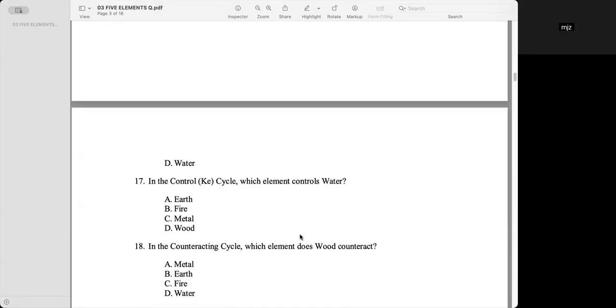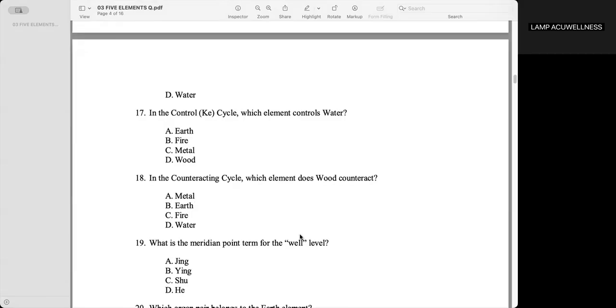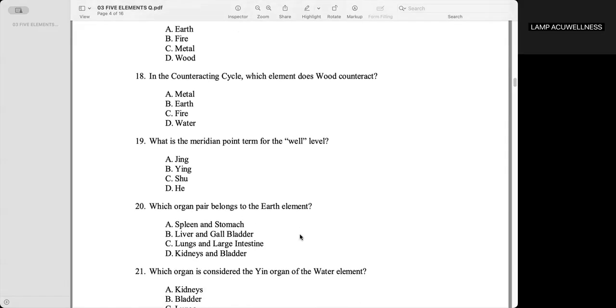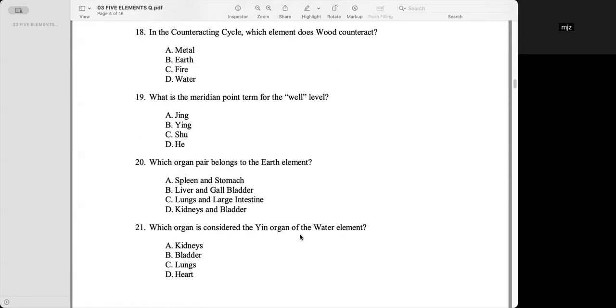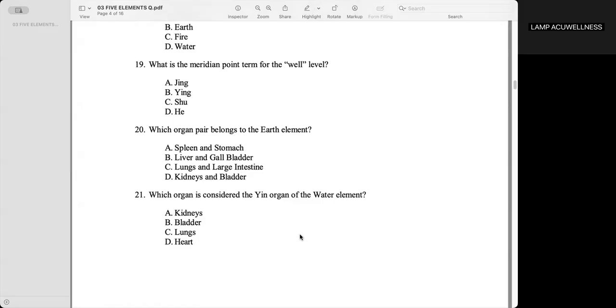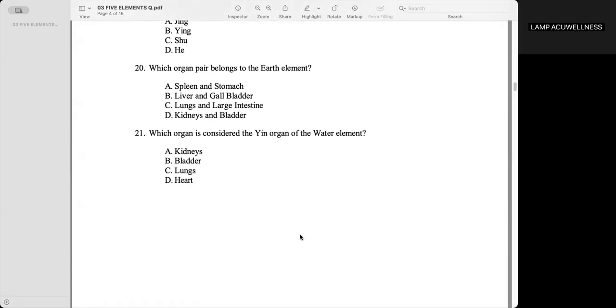Fire. In the control or Ke cycle, which element controls water? Letter E, earth. In the counteracting cycle, which element does wood counteract? The metal, letter E. What is the meridian point term for the well level? It's Jing. Letter E.